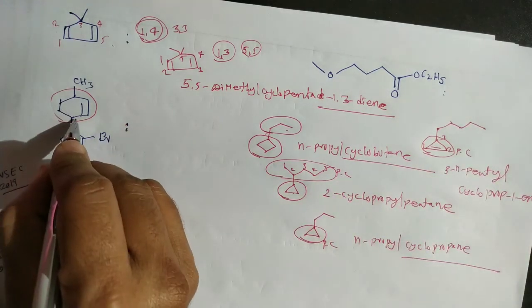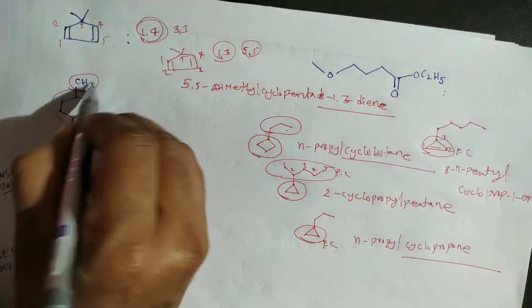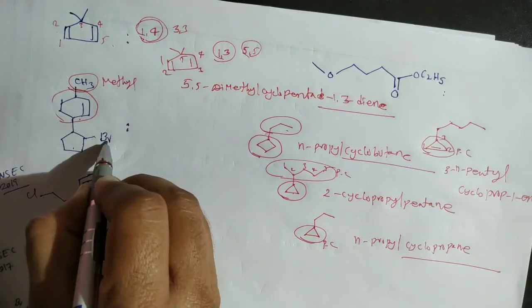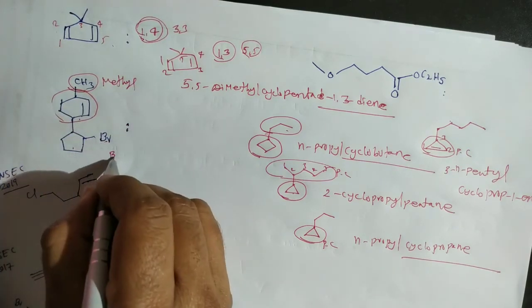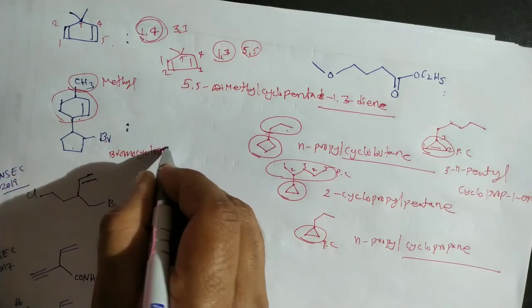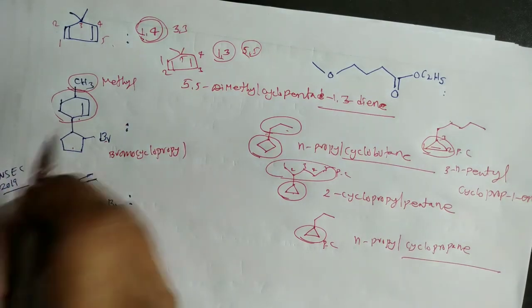Now in this compound there is an unsaturation, so it is our parent chain. The methyl is a substituent, and the cyclopropyl with bromine is a substituent, so it is named as bromocyclopropyl.